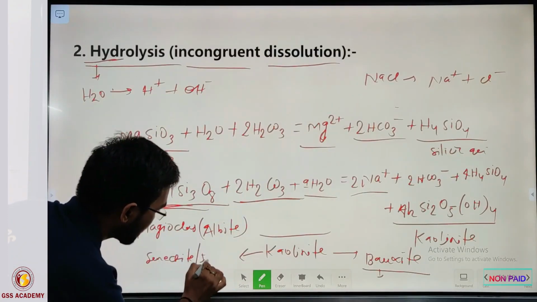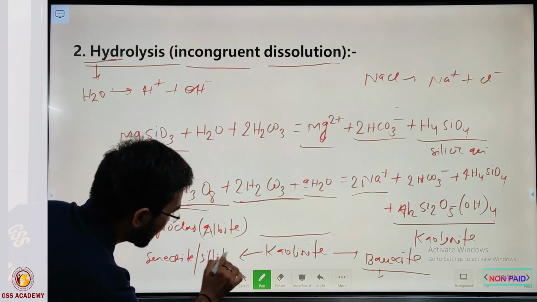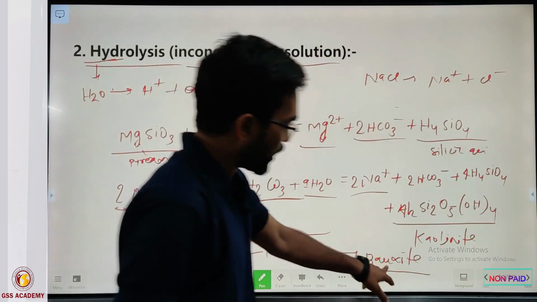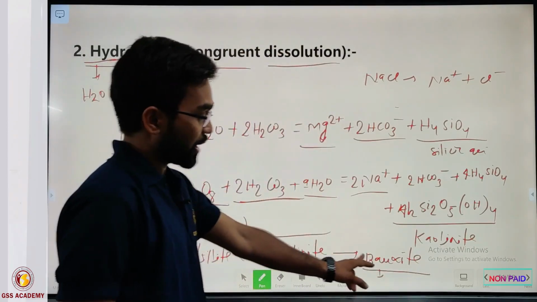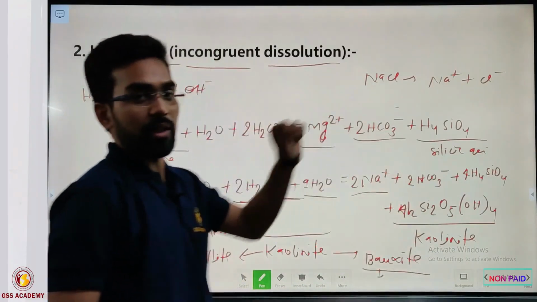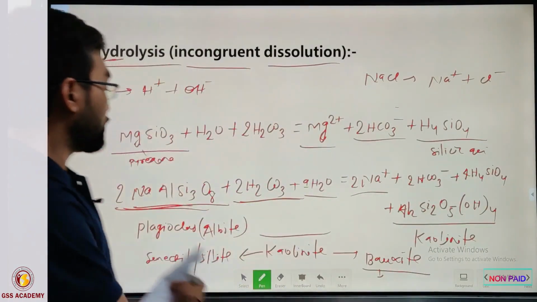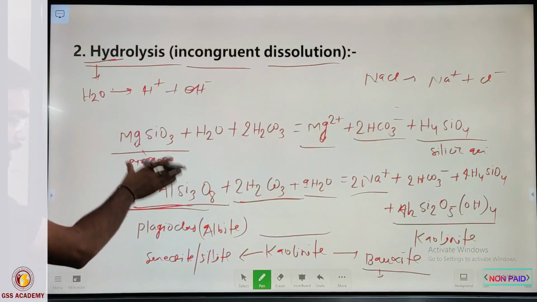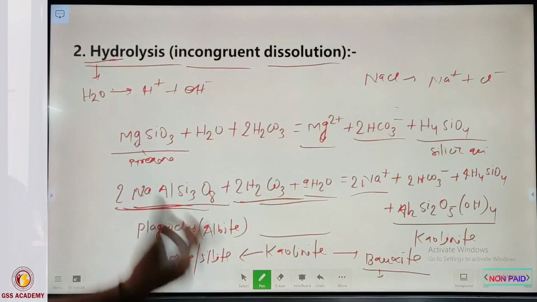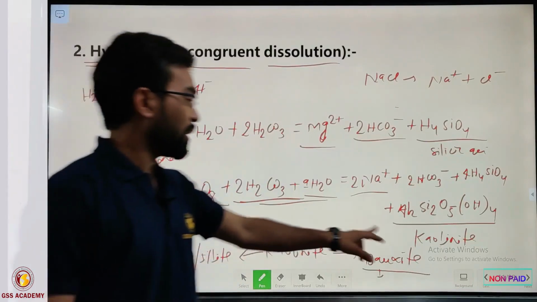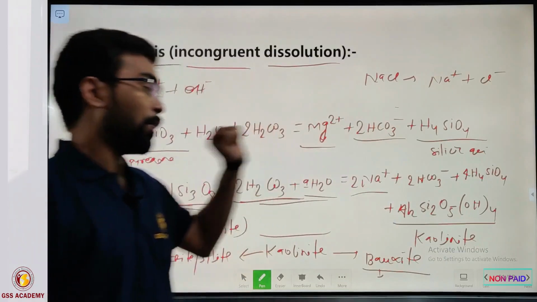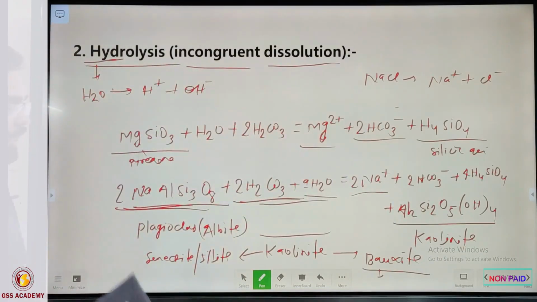and illite are immature, while kaolinite is submature, while bauxite indicates the very mature stage of weathering, or very intense weathering conditions, right? So if aluminum is present in the silicate minerals, then they generally go into the kaolinite phase, and that kaolinite after further weathering will change into bauxite. So this is all about hydrolysis.